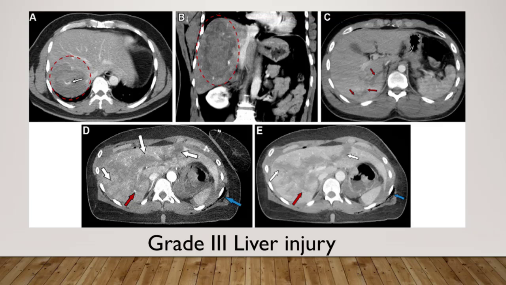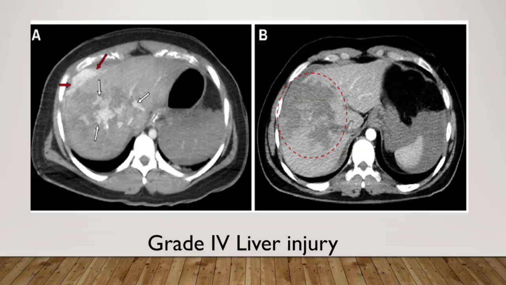Multiple large liver lacerations. We can see that the white arrow refers to this large laceration with a contrast material attenuation focus. This red arrow, this contrast material attenuation focus, which pools out in the portal venous phase and doesn't increase in size, suggests a contained vascular injury, pseudoaneurysm or AV fistula.